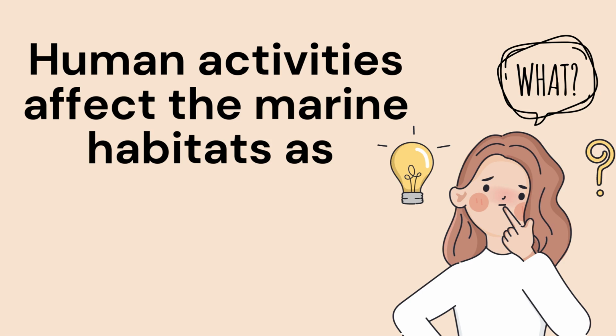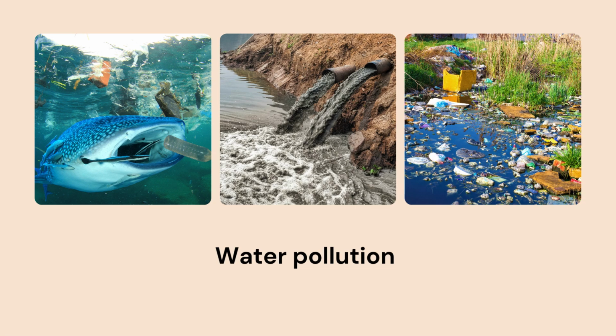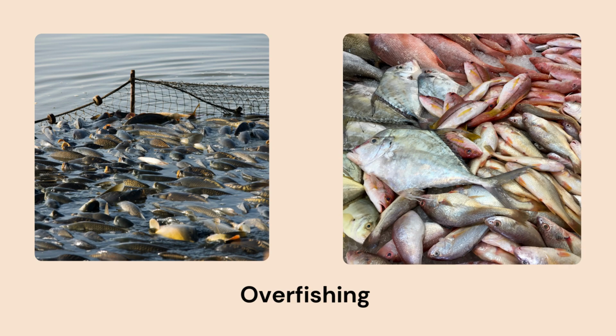Habitat means any water body like river, sea, ocean. So what are the human activities that affect the marine habitats, like water pollution, throwing plastics and wastes in the water, and also overfishing, as you see here. What is the meaning of overfishing? Yes, to catch more and more fish, more than normal.